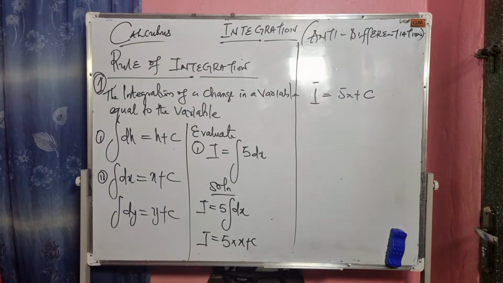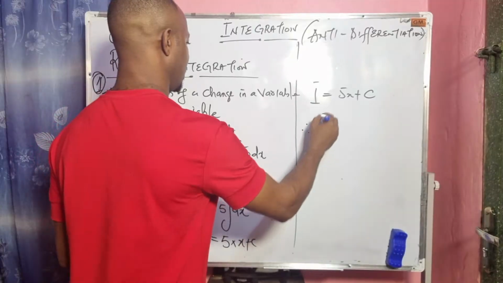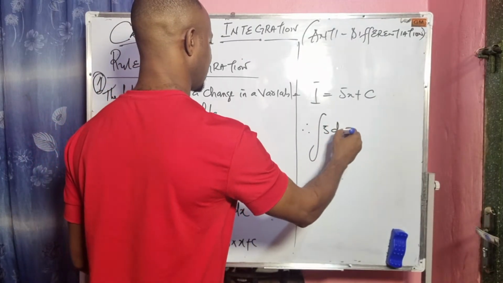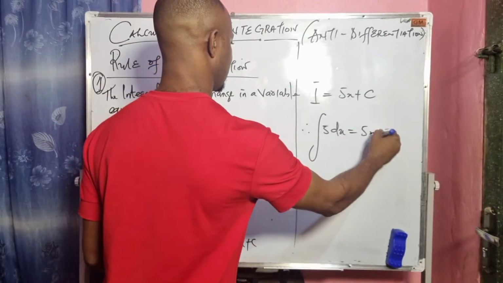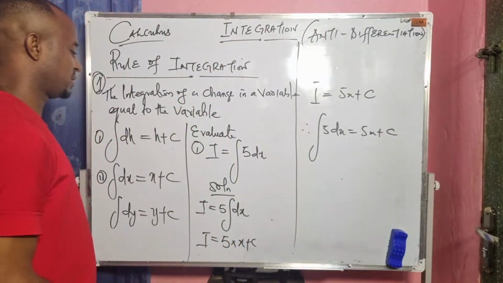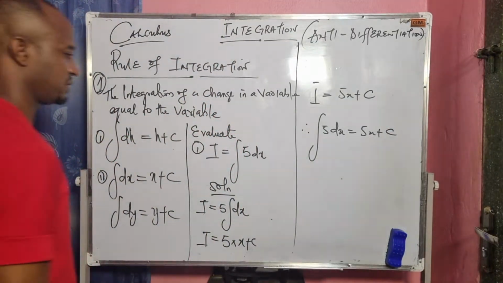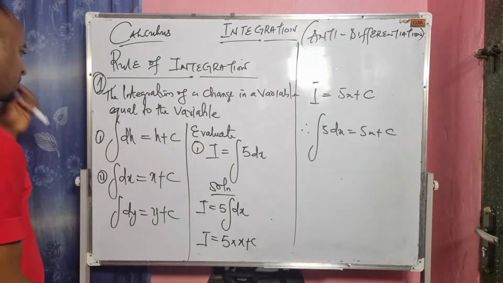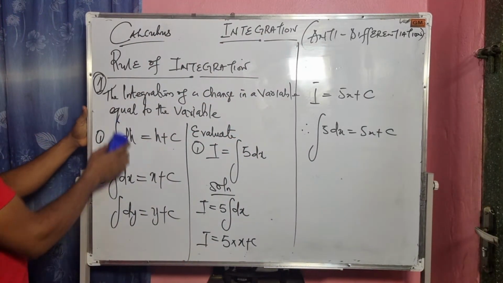So this implies that the integral of 5 dx equals 5x plus c. Please take note of this. This is the first rule of integration.